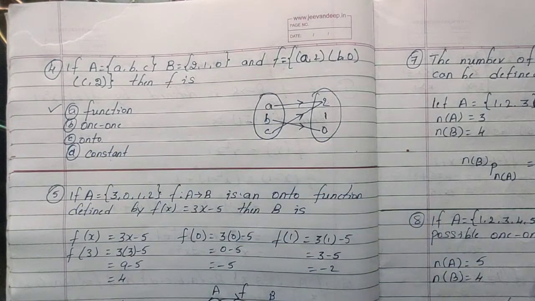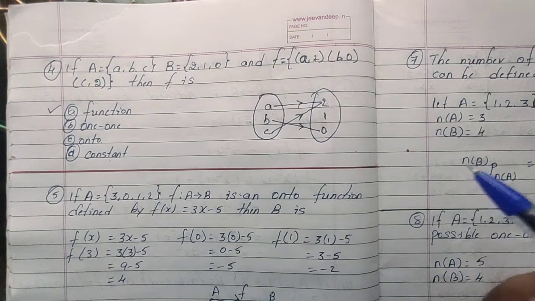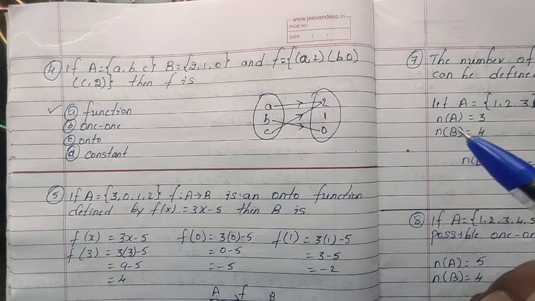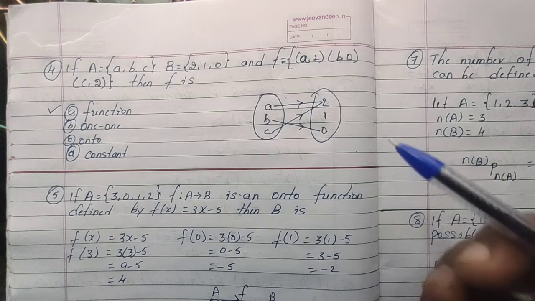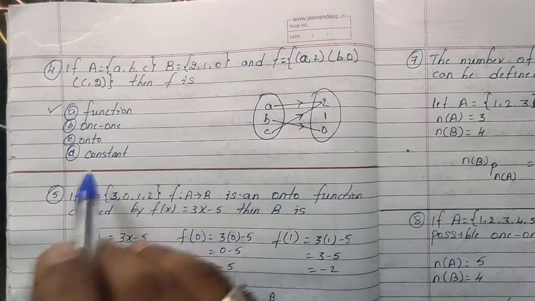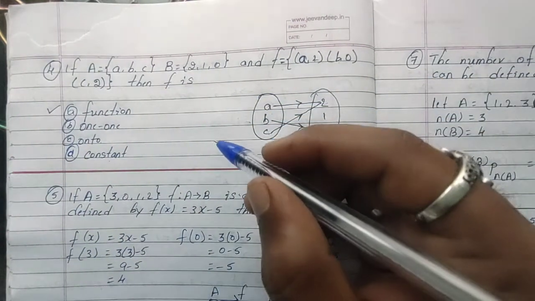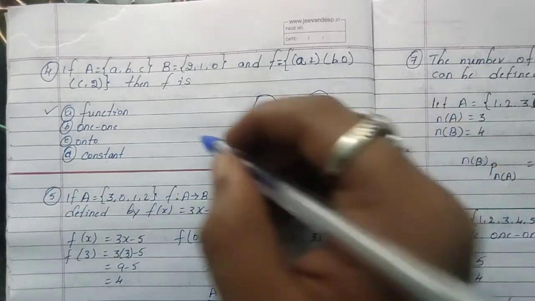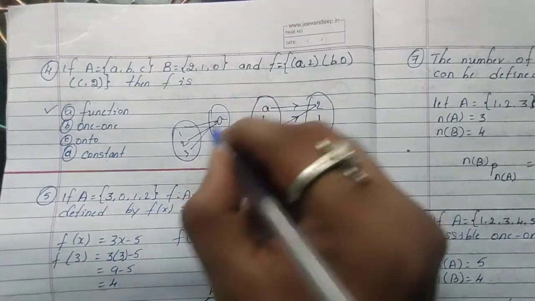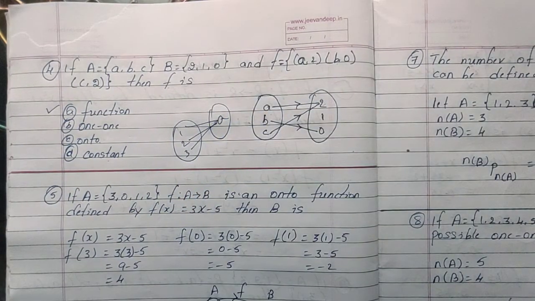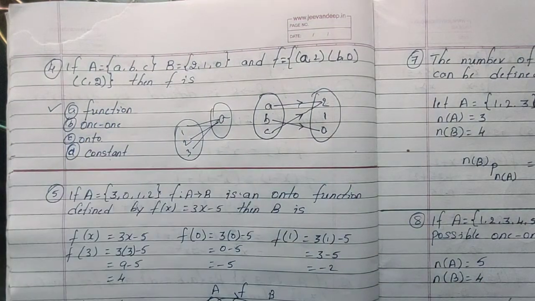Constant function, we will discuss in the next lesson. Every element having only one image. You take any element, the image is only one single constant, then it is said to be a constant function. Every element of set A having the same image, so for example 1, 2, 3 all having the same image a, then it is said to be a constant function. But it is not, so it is only a function.